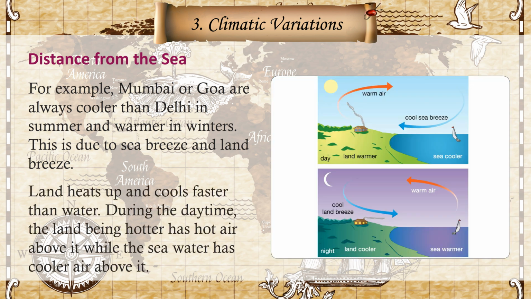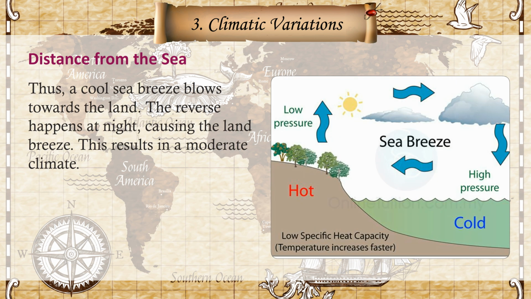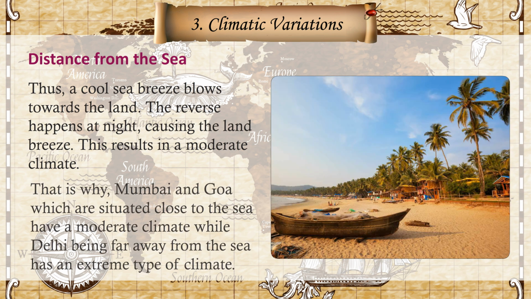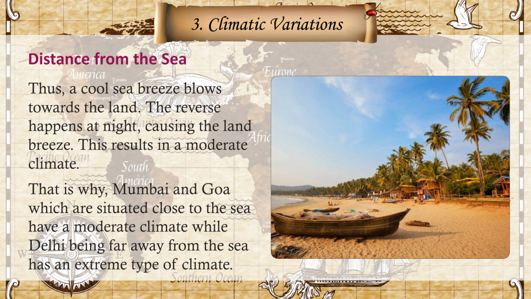Land heats up and cools faster than water. During the daytime, the land being hotter has hot air above it while the sea water has cooler air above. Thus, a cool sea breeze blows towards the land. The reverse happens at night, causing the land breeze. This results in a moderate climate. That is why Mumbai and Goa, which are situated close to the sea, have a moderate climate, while Delhi, being far away from the sea, has an extreme type of climate.